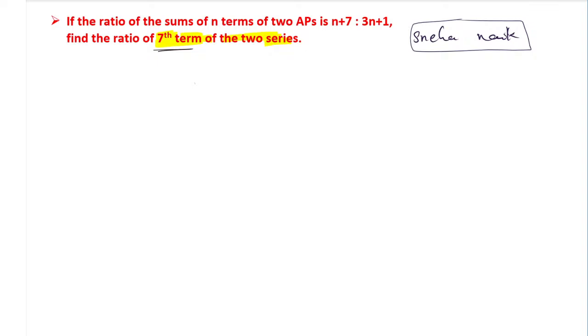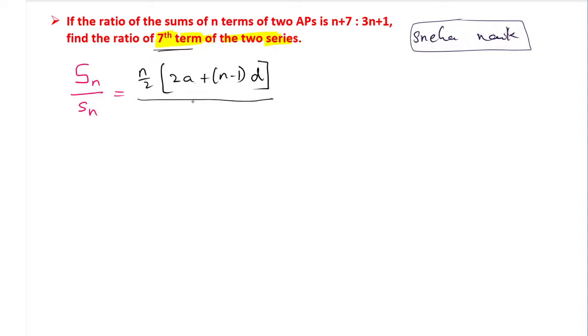So let us take the sum of the first n terms. You will take it as Sn. I will write it in capital because I can't make any changes here. So Sn divided by small sn, because both of them are sums of different APs, not the same APs. So according to that, we can apply the formula. The formula is n by 2 into 2a plus n minus 1 into d, whole divided by